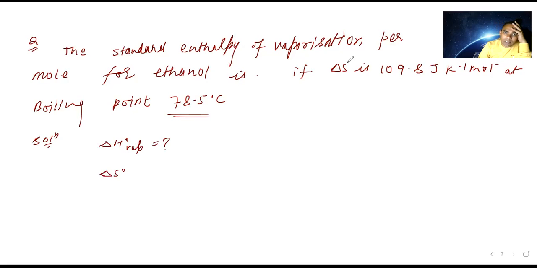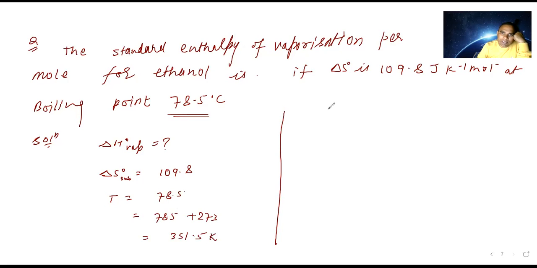They have given 109.8. Next, temperature they have given 78.5. You have to convert into Kelvin: 78.5 plus 273, so it is going to come 351.5 Kelvin.